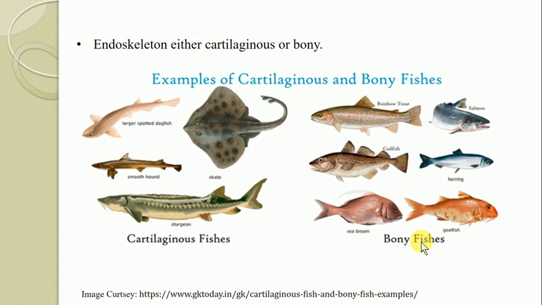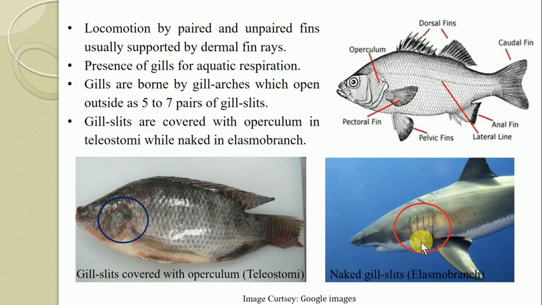The notochord is more or less replaced by the vertebral column. This is again one of the characteristic features, as they are vertebrate organisms. The notochord is more or less replaced with the vertebral column, and the jaws are provided with a hinge. The lower jaw is usually movable and the upper jaw is usually fixed.